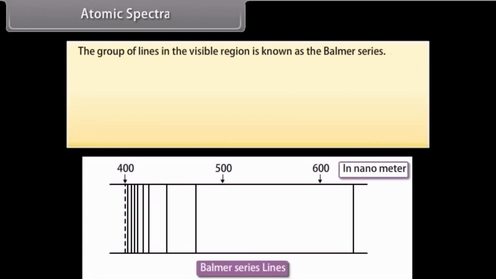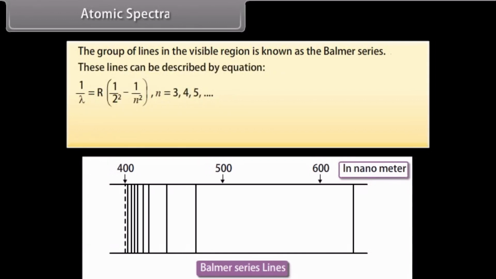The group of lines in the visible region is known as the Balmer series. These lines can be described by the equation 1 upon lambda equals R times 1 upon 2 square minus 1 upon n square. Here the value of n may be 3, 4, 5 and so on, where R is the Rydberg constant having the value 1.0973732 into 10 raised to the power 7 per meter.